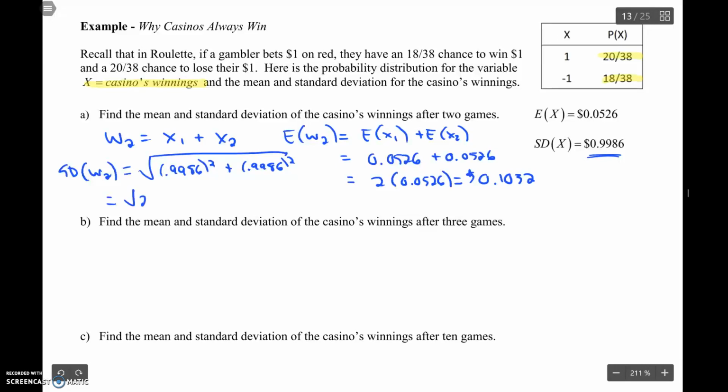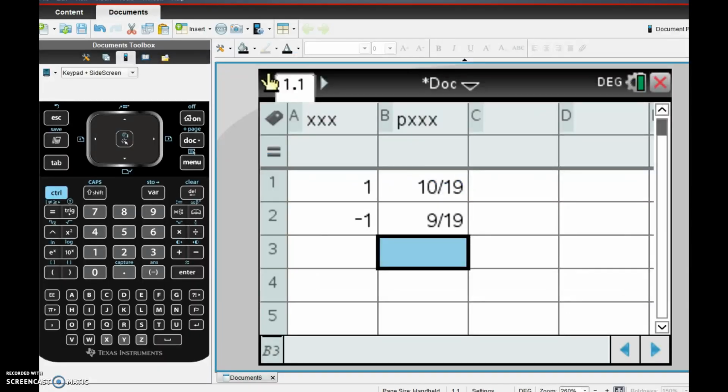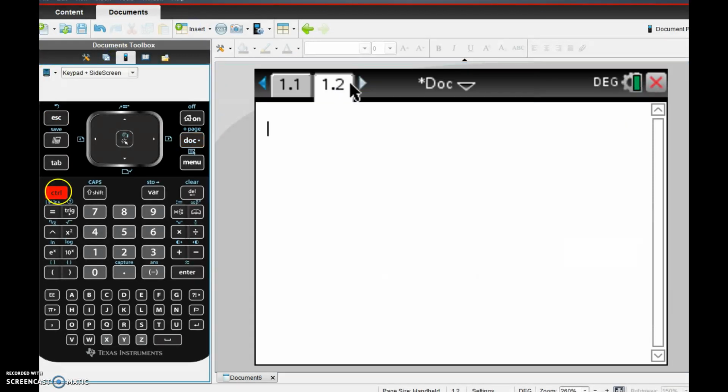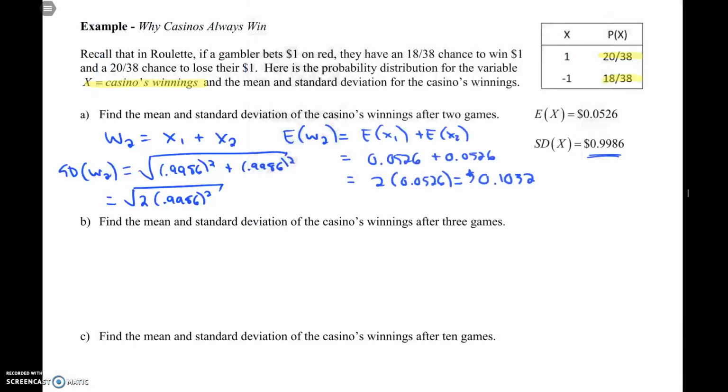That is 2 times 0.9986 squared. And then take the square root of it. That's about 1.41.